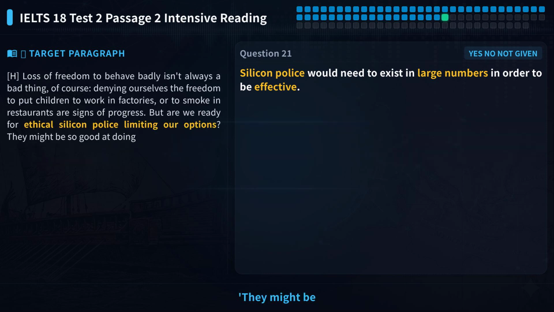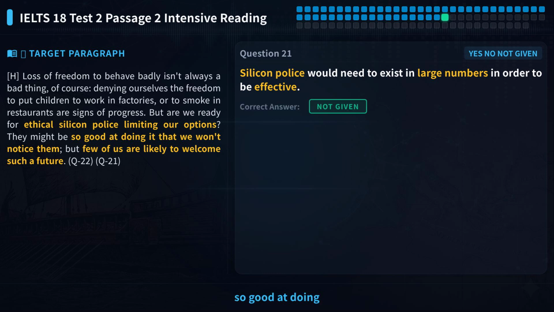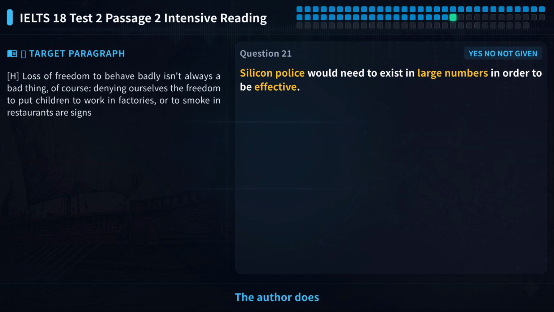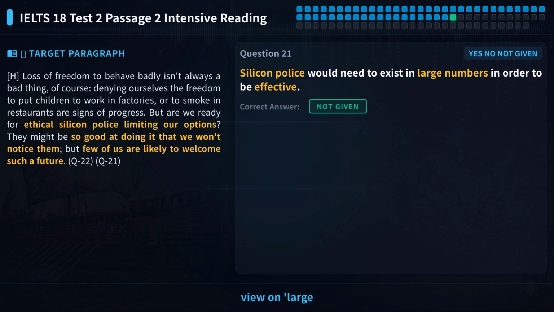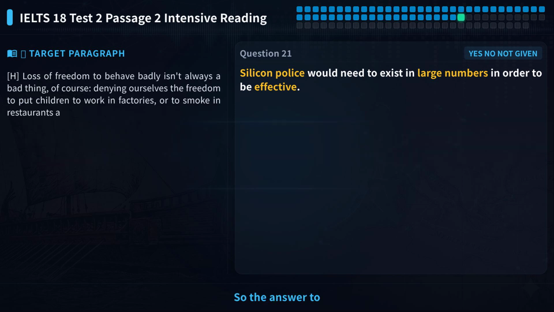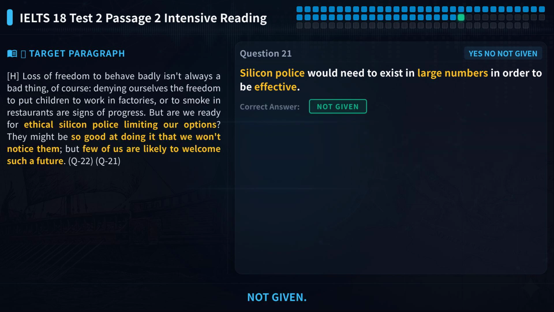The text says, they might be so good at doing it that we won't notice them. This implies effectiveness, but doesn't mention quantity. The author does not express any view on large numbers. The statement says they need to be numerous, but the text only talks about effectiveness, not how to achieve it. So the answer to question 21 is not given.